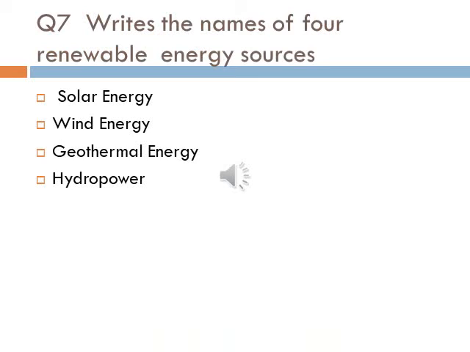Question number 8. Write the names of 4 renewable energy sources. The 4 renewable energy sources are solar energy, hydropower energy, wind energy and geothermal energy.